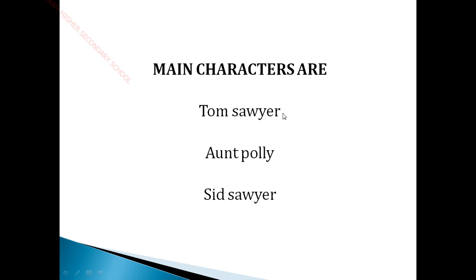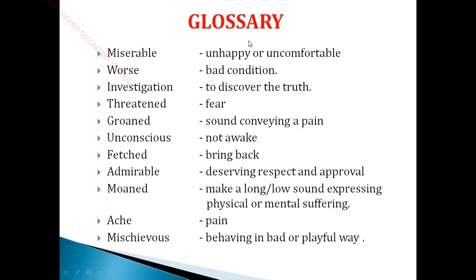Tom Sawyer is the main character in the story. Aunt Polly is the caretaker of Tom Sawyer and Sid Sawyer. Sid Sawyer is a younger brother to Tom Sawyer. I hope you have understood the characters' names. Now we will go to the glossary.